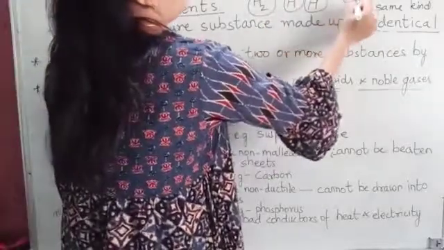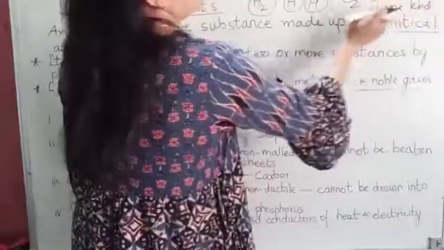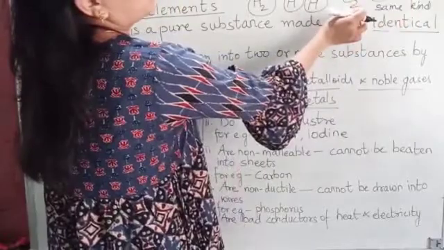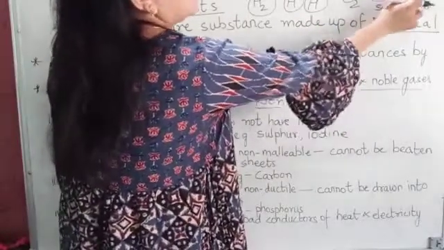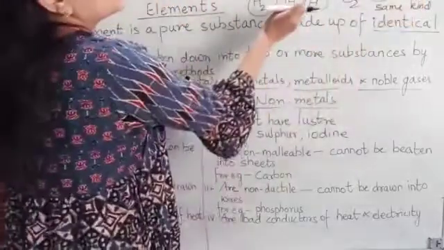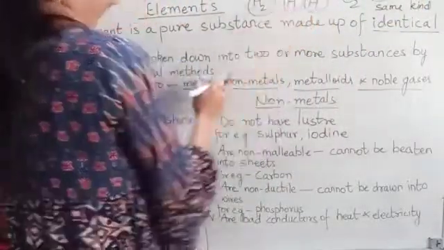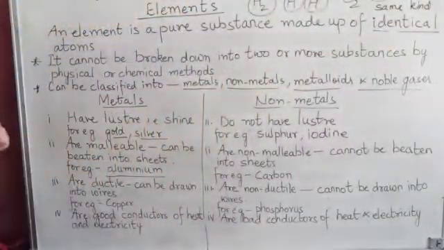Same is with O2. Here we have two oxygen atoms. They combine to form an oxygen molecule. So oxygen, oxygen, is the same kind of atom. Here also hydrogen, hydrogen are identical atoms, same kind of atoms. So identical means same kind of atoms.